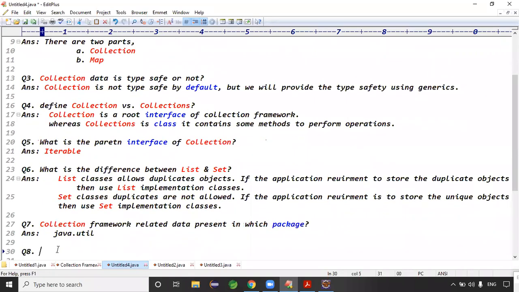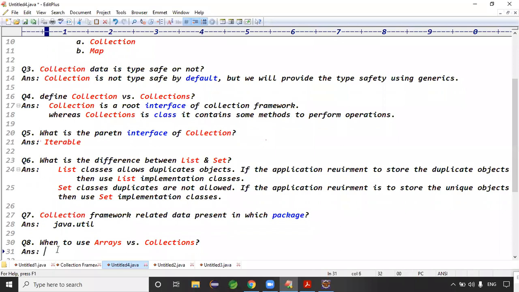Exactly. Question number 8. What is the difference between when to use arrays and when to use collections? Tell me, guys, when to use arrays versus collections.